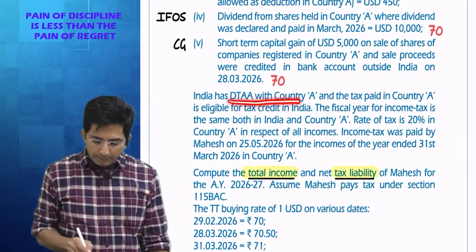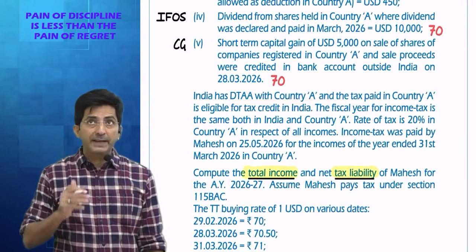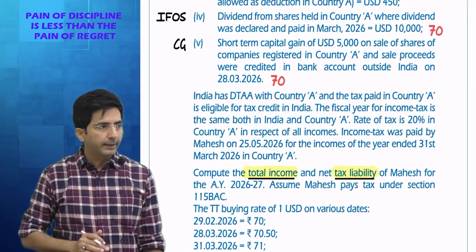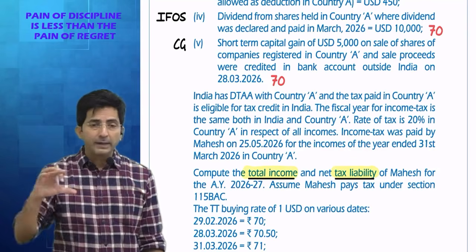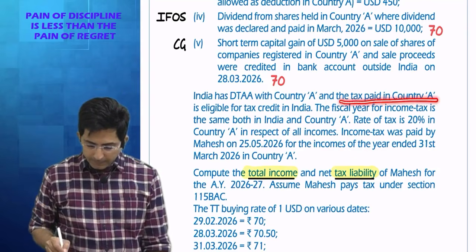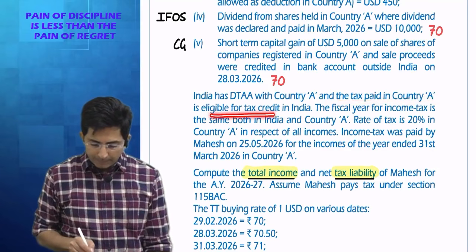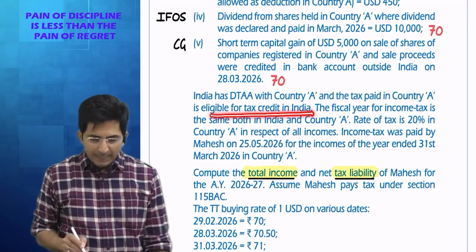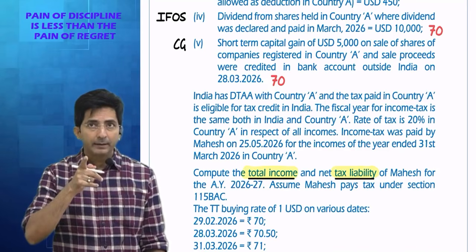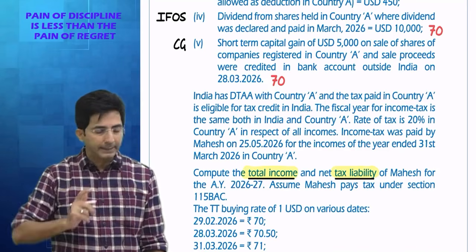India has DTAA with country A. Oh. So we have DTAA. So formula will be doubly taxed income into average Indian rate compared with actual foreign tax amount, whichever is lower. Then tax paid in country A is eligible for tax credit in India. Tax credit in India means we will get relief later on under section 90. Whenever there is DTAA, relief is under 90.